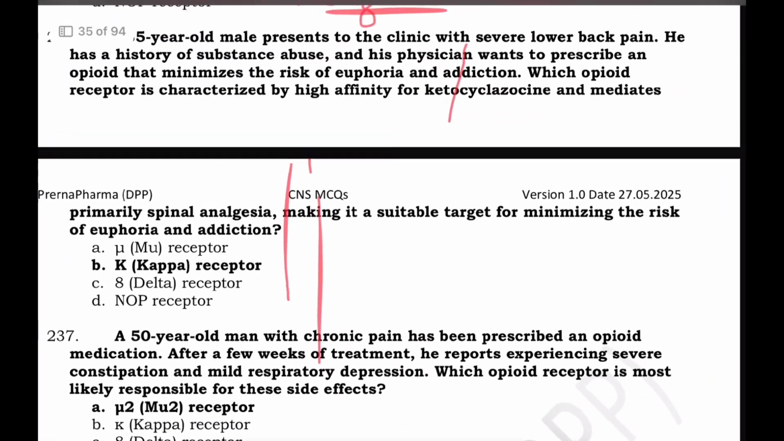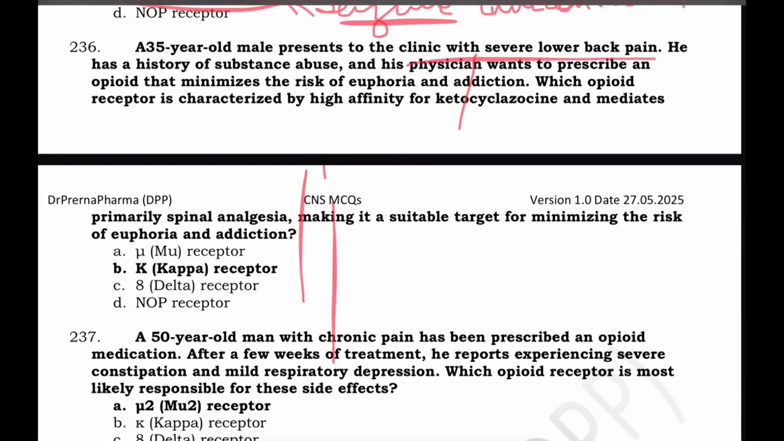A 35-year-old male presents to the clinic with severe lower back pain, history of substance abuse. The physician wants to prescribe an opioid that minimizes the risk of euphoria and addiction. Which opioid receptor is characterized by high affinity for ketocyclazocine and mediates primarily spinal analgesia, making it a suitable target for minimizing the risk of euphoria and addiction?